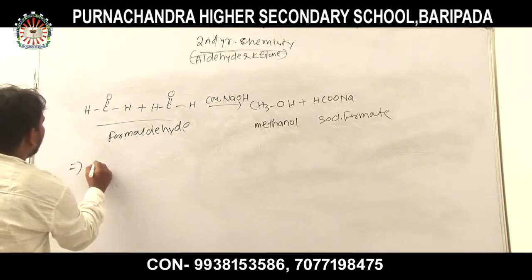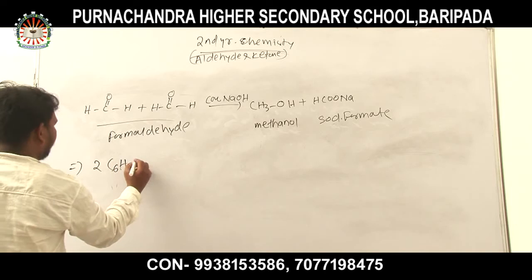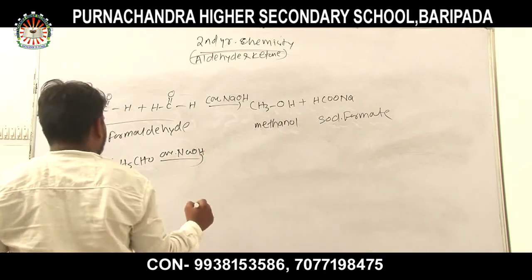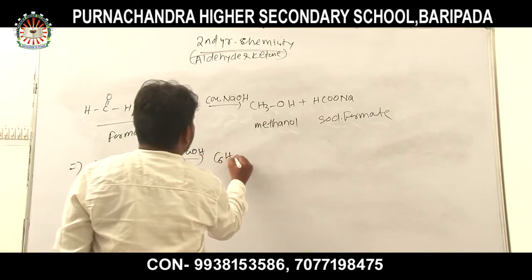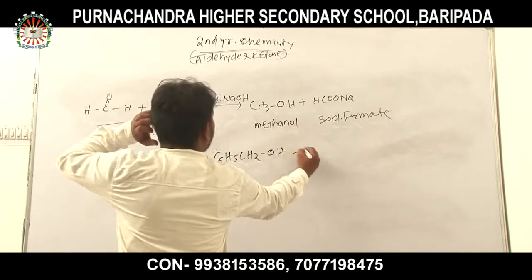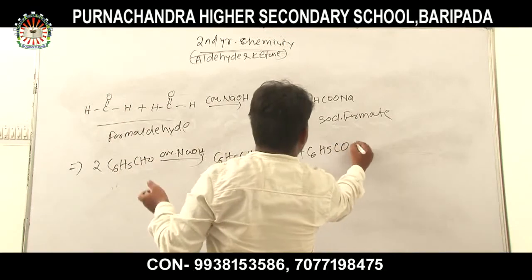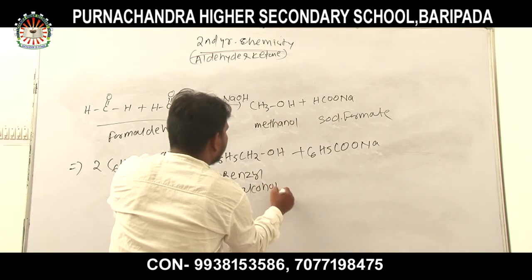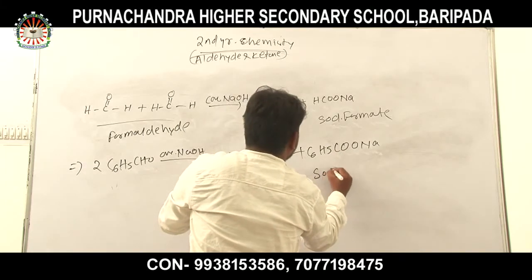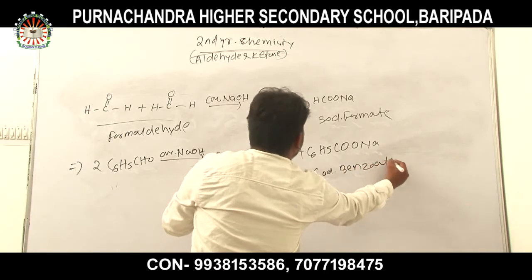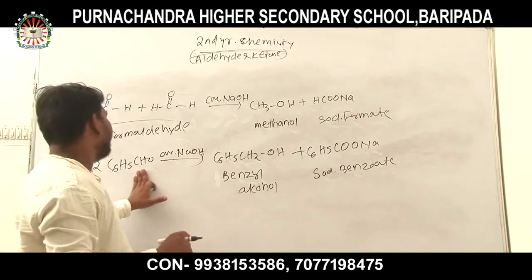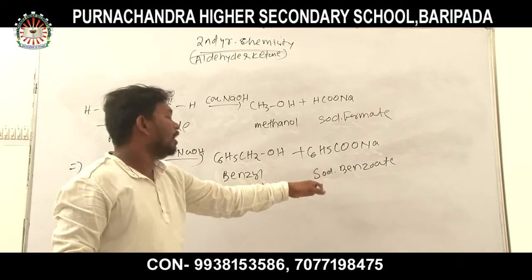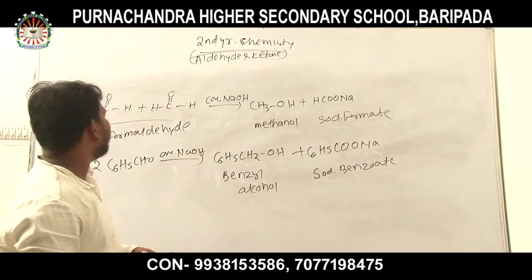Taking another example, two molecules of benzaldehyde, when treated with concentrated NaOH solution, give benzyl alcohol, the alcohol, and sodium benzoate, the acid salt. This is all about the Cannizzaro reaction.